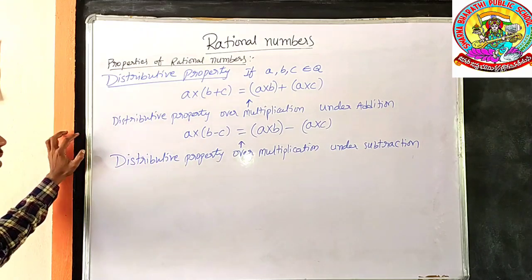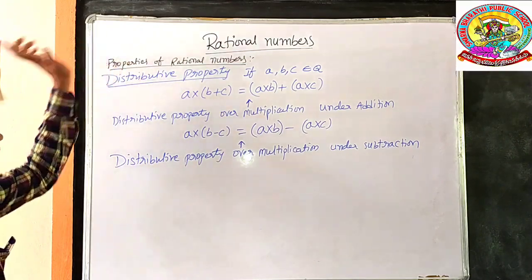These two are the distributive properties in the chapter rational numbers.